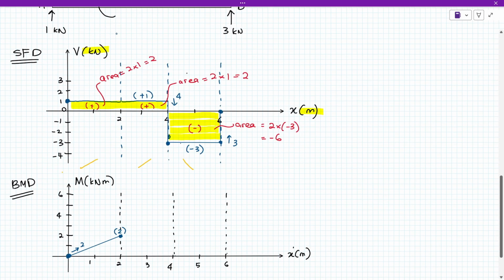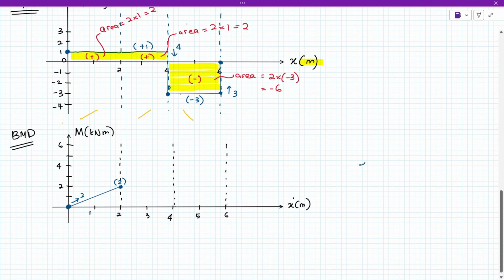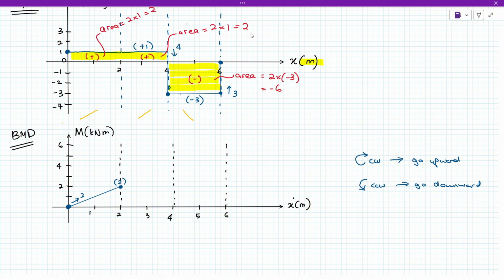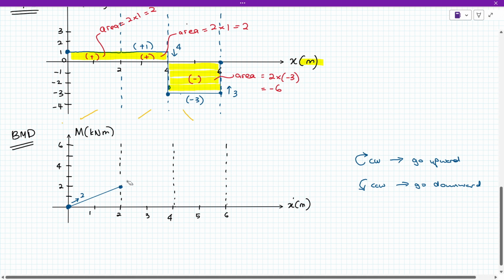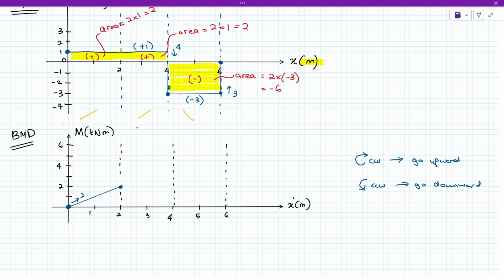So kalau ikut rules of the lines, kalau kita ada moment ikut CW, kita punya bending moment diagram akan kena go upward lah. Kalau kita lawan jam ya, CCW, kita kena go downward. So in this case kita adalah ikut jam, so dia kena go upward. So kita kena naik sebanyak 2.